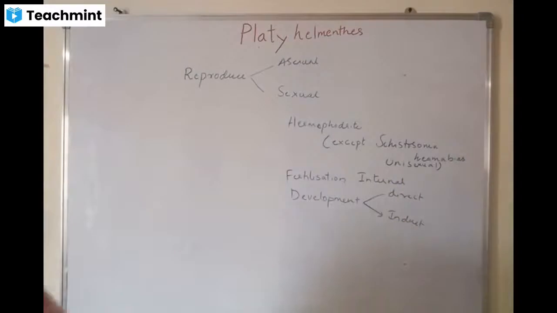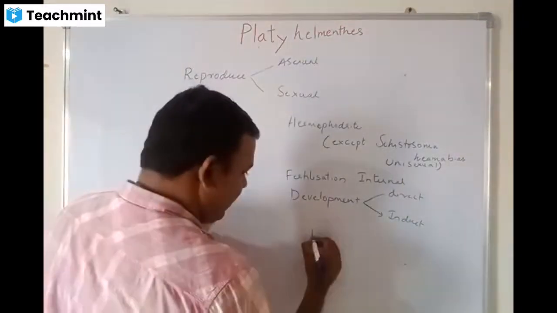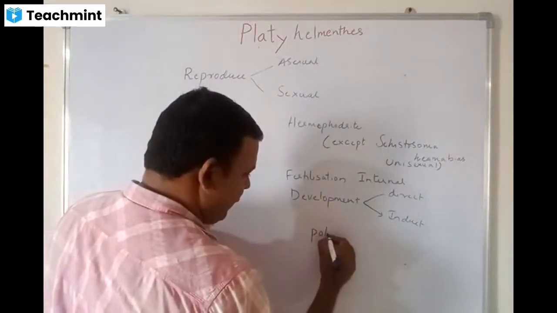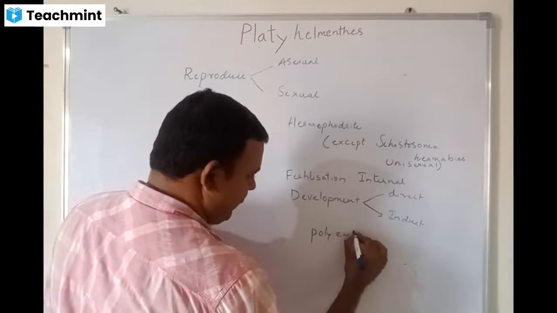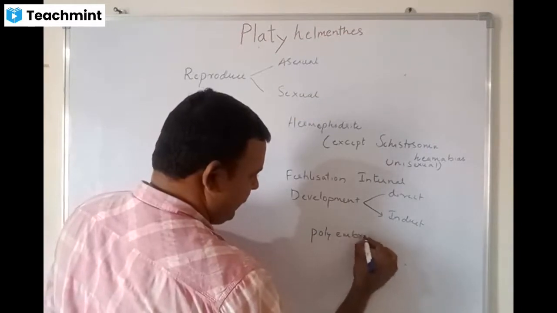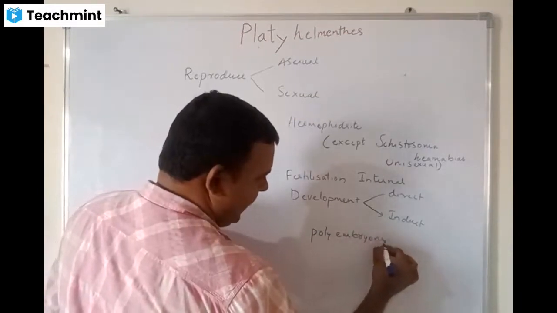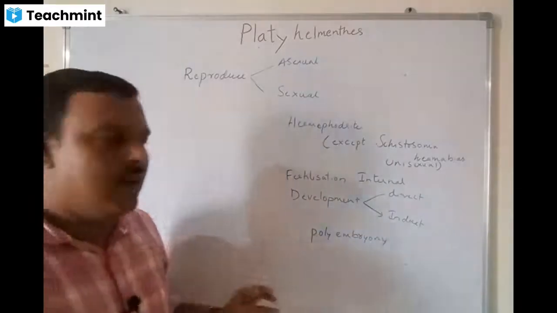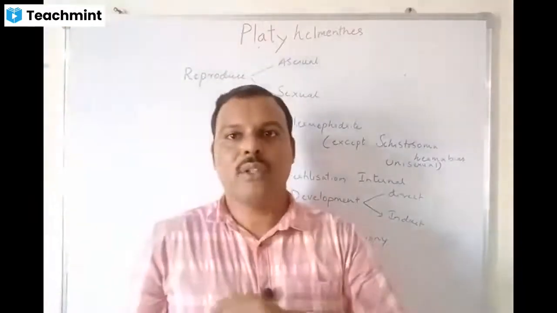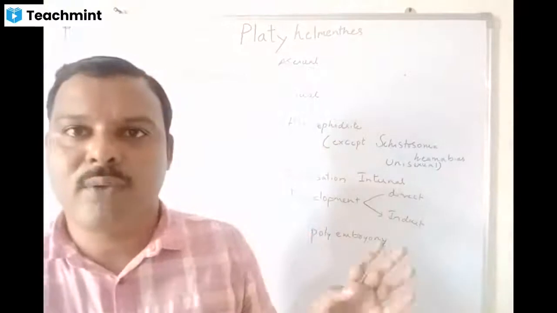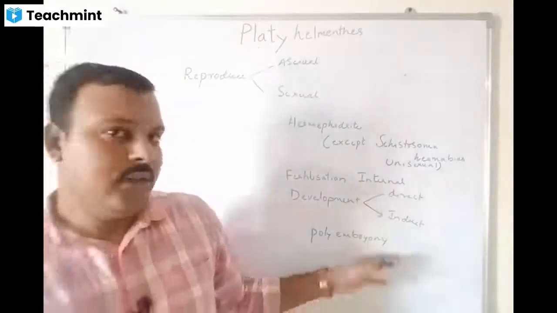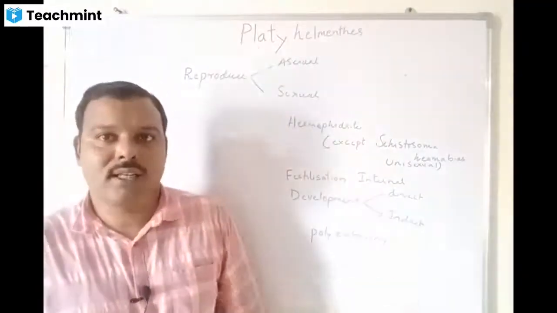We call this polyembryony, which can be seen in the platyhelminthes, because some of these species have more than 3, 4, 5, 6 larval stages, even though they have an endoparasitic nature.